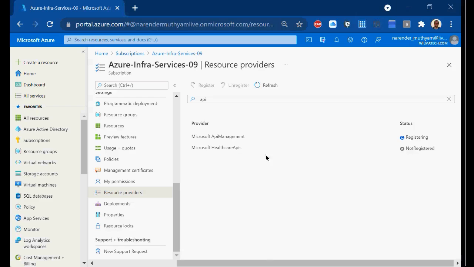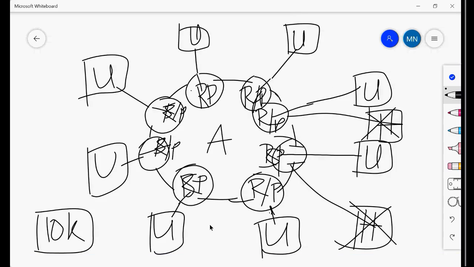You may have to register all the services required as and when needed, and sometimes you may be asked to register certain services. You will be provided with the list of services you want to register, and accordingly you can register all the required services by coming to the respective subscription, going to this resource provider section, selecting the service and clicking on register. If you don't want it, click on unregister. If a service is registered but not being used, go for it and unregister it. That way you're closing all the unwanted doors. That is the beauty here.